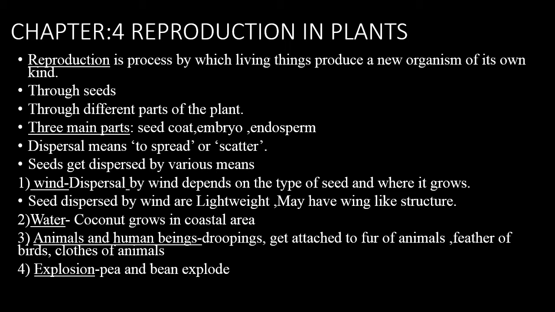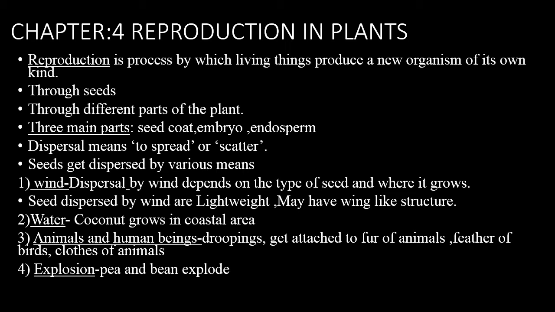The three main parts of a seed are the seed coat, embryo and endosperm. A seed is a small hard structure present inside a fruit. The seeds inside the fruit get dispersed and grow into a new plant by a process called germination. The seed coat covers the outer part of the seed. This seed coat protects the embryo from drying. Inside the seed is an embryo, which is a tiny plant. Endosperm supplies food to the embryo.